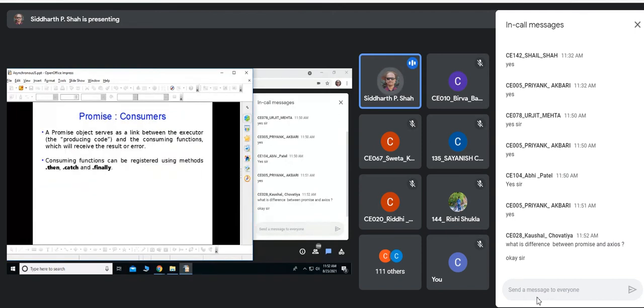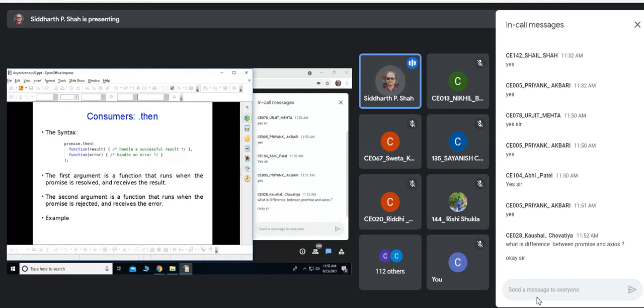So consumers: now how can you consume this promise object? A promise object serves as a link between the executor, that is the producing code, where you write something and finalize whether it is successful or not, and based on that you call that callback, and the consuming functions which will receive the result or error. Consuming functions can be registered using these three methods: then, catch, or finally, or you can use all of them.